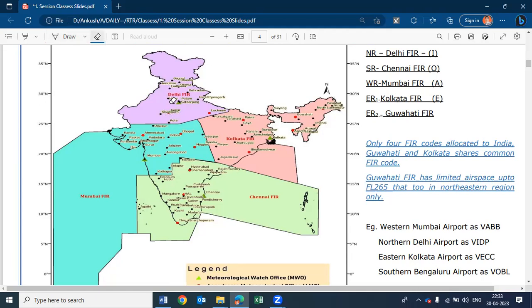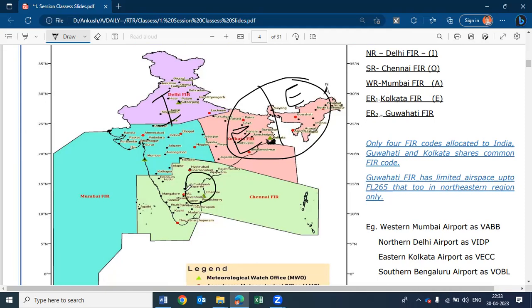Northern FIR was divided with this letter I. Eastern, what is east? Eastern was given this letter A, Echo. For the Guwahati FIR also, we will use the common FIR code, that is E. Southern was given O and Western was given Alpha.